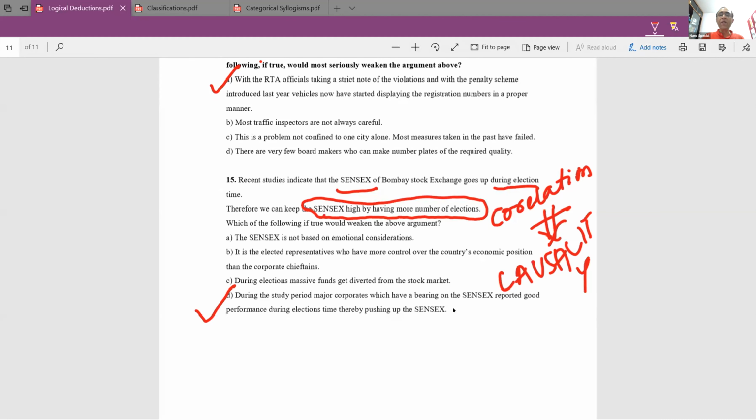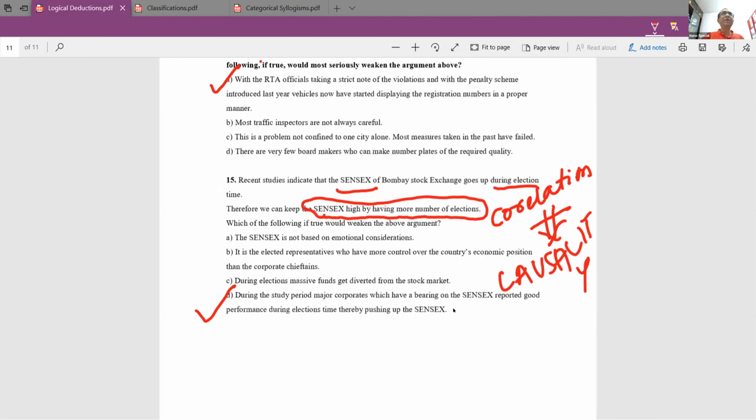Corporates means companies which affect the Sensex. Good performance means good profits. And because they reported good profits, the Sensex went up. It is not because of the elections.